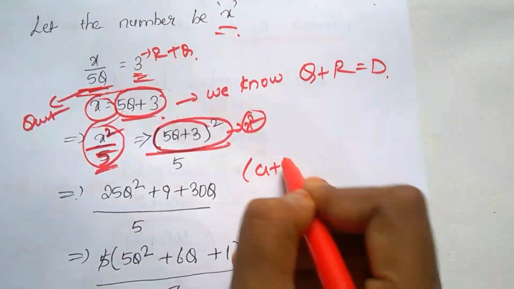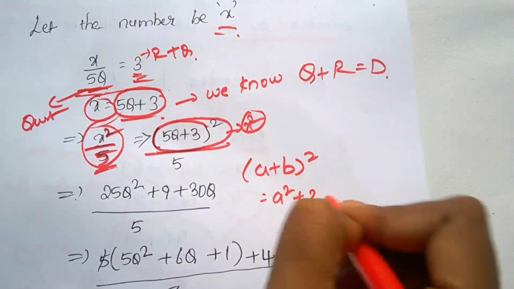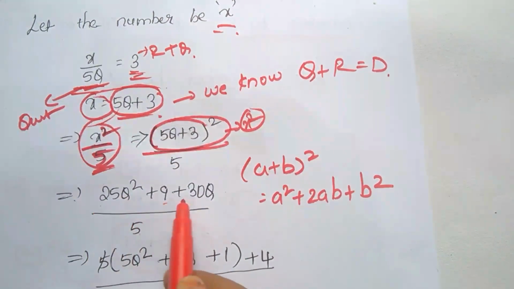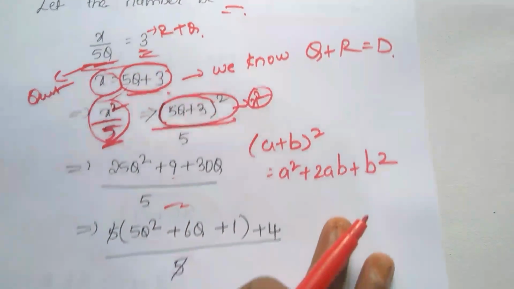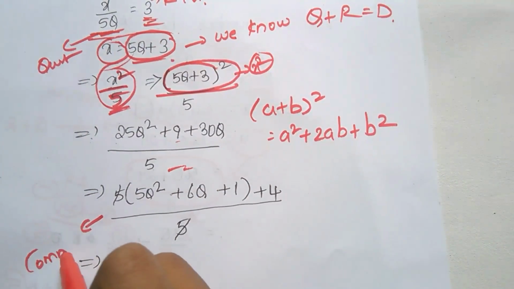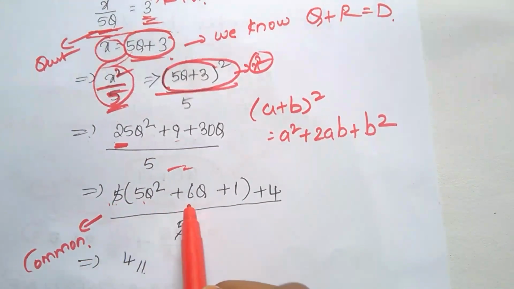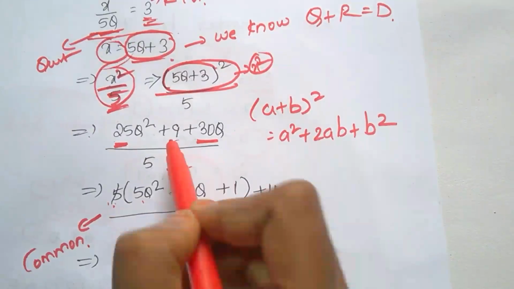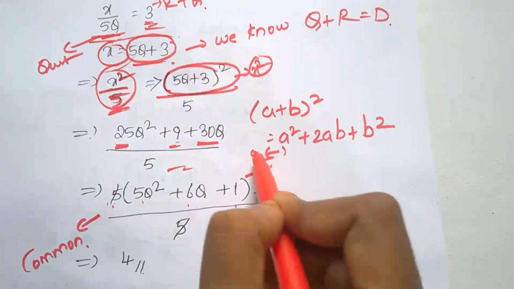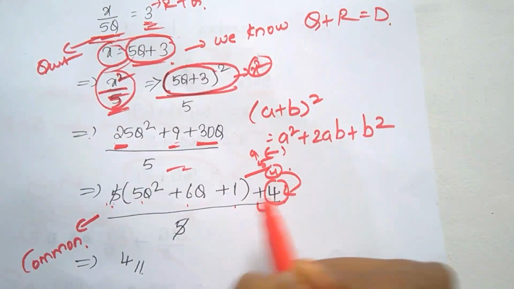Okay, this is expanded: 5 quotient plus 3 whole square. The formula is (a plus b) whole square equals a square plus 2ab plus b square. So 5 fives are 25 quotient square, plus 3 threes are 9, plus 2ab, that is 2 into a into b. Next, 5 is common. 5 fives are 25, 5 sixes are 30, and 9 is not in the fifth table. So 5 ones are 5 and the remaining is 4.